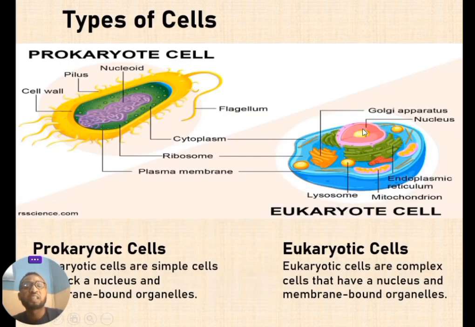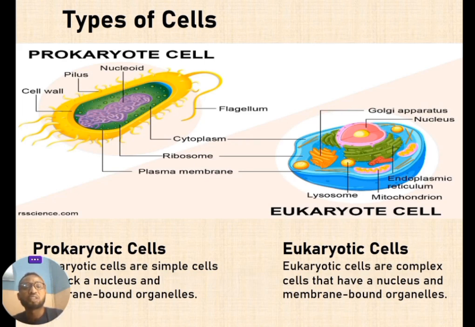We have two basic types of cells based on structural composition. Remember, initially we talked about types of organisms based on composition: unicellular organisms and multicellular organisms. Unicellular organisms are single-celled, while multicellular organisms are made up of two or more cells. Structurally we have two types as well, the prokaryotic cell and the eukaryotic cell.